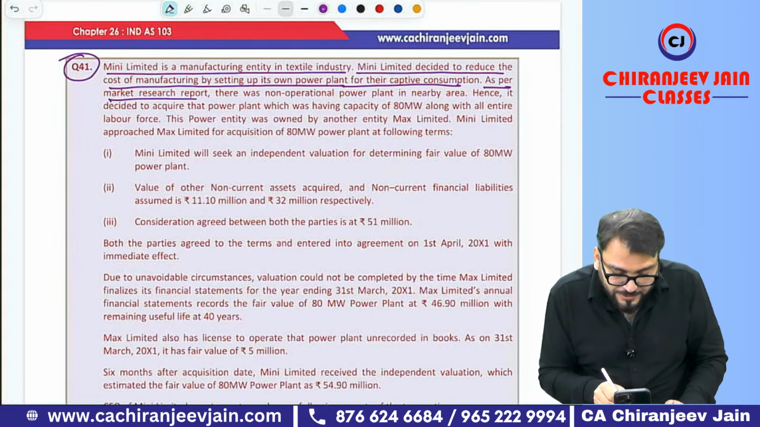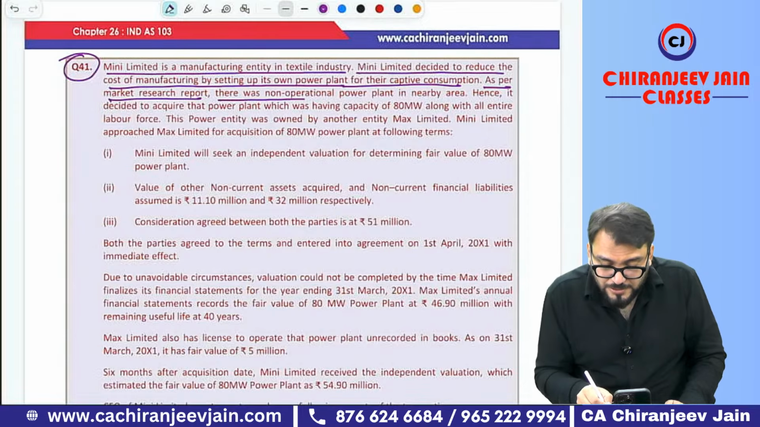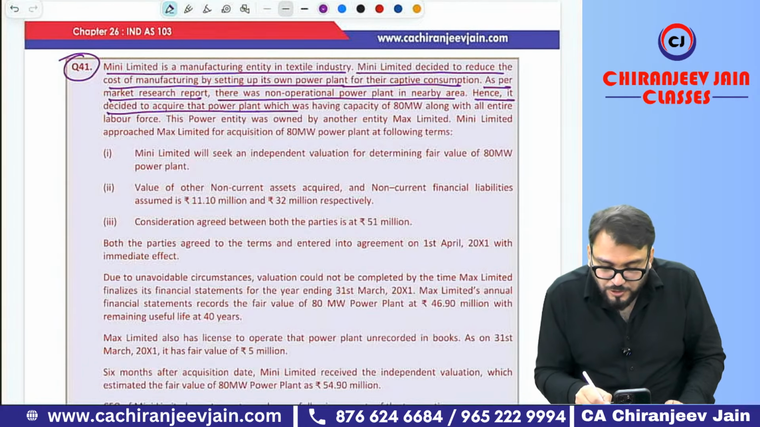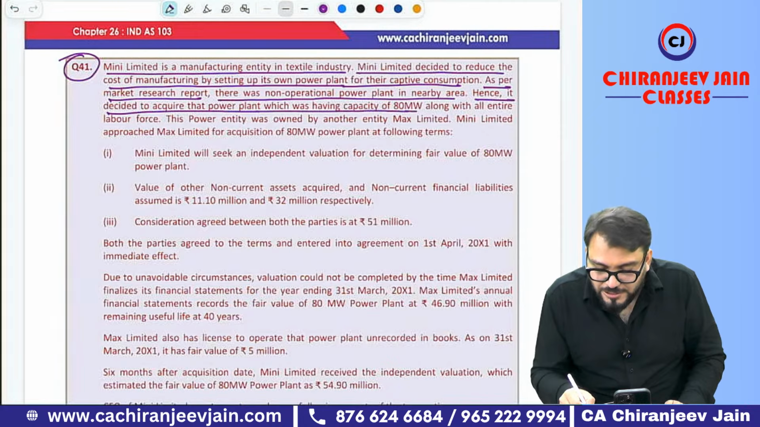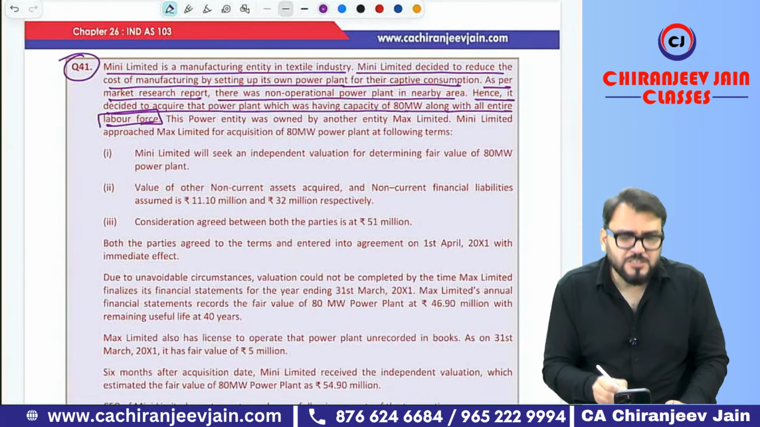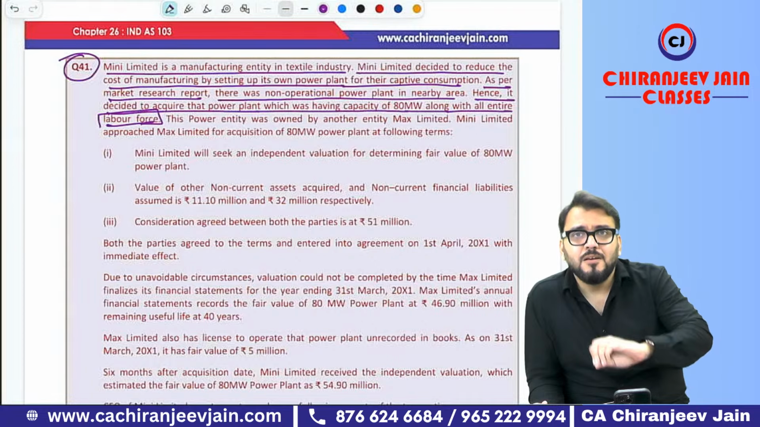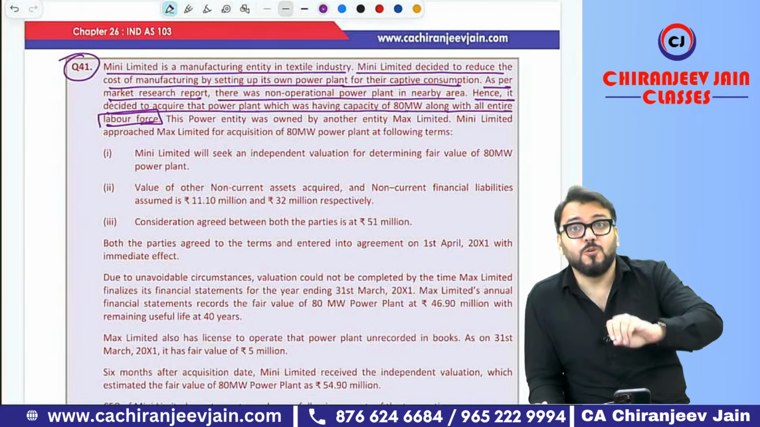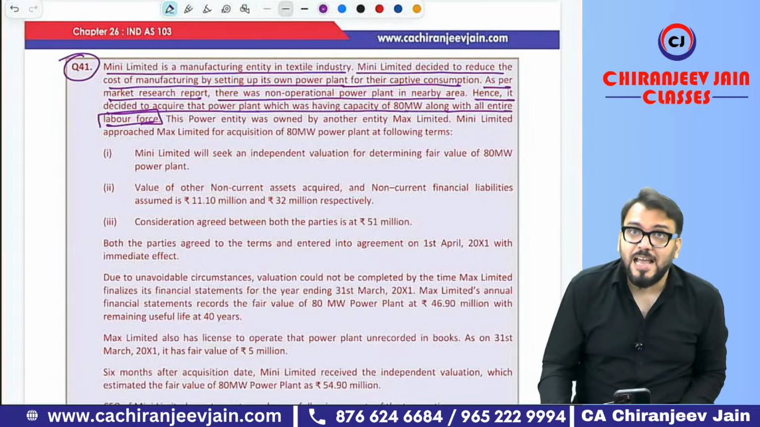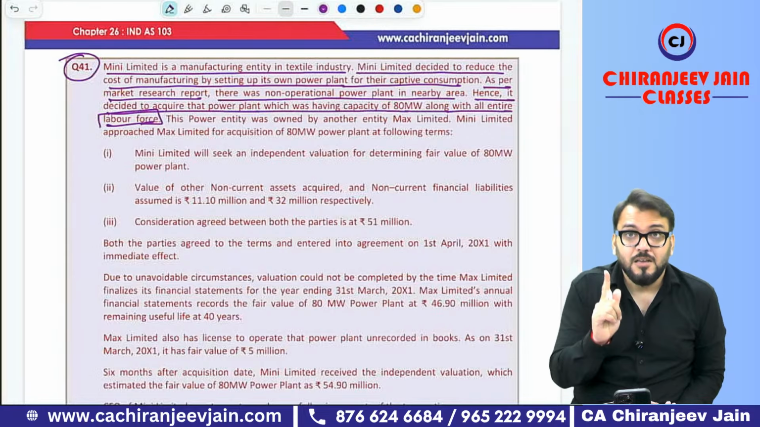As per the market research report, there was a non-operational power plant in a nearby area. Hence, it decided to acquire the power plant, which had a capacity of this many megawatts, along with the entire labor force. Just try to understand. Whenever you acquire all assets and liabilities with labor force, it is an indication that it is a business combination. I have not done the analysis of business yet. We will do it now.